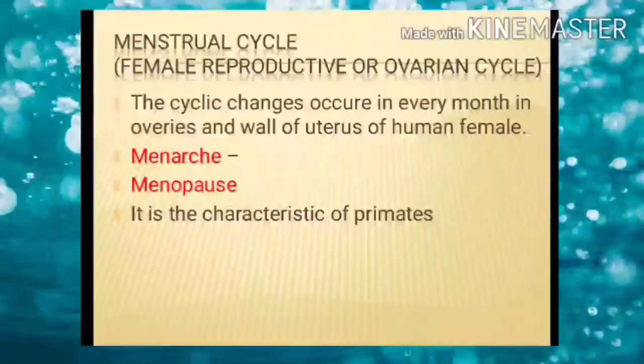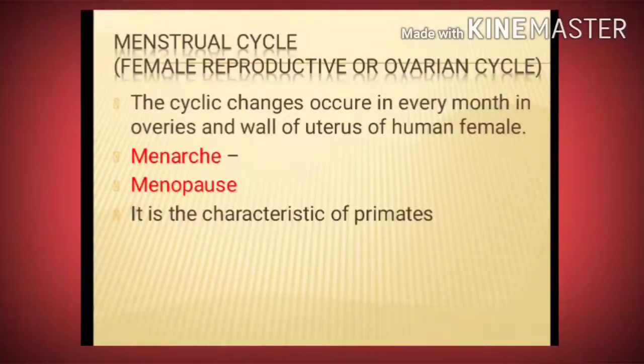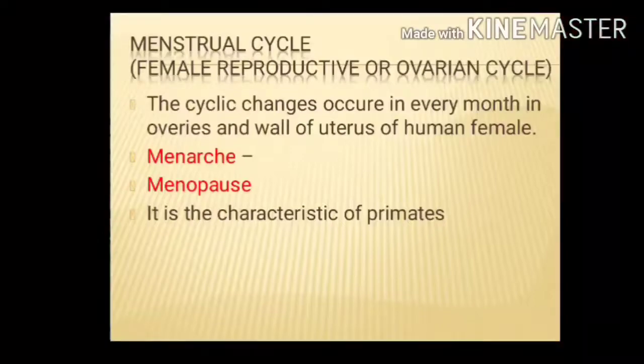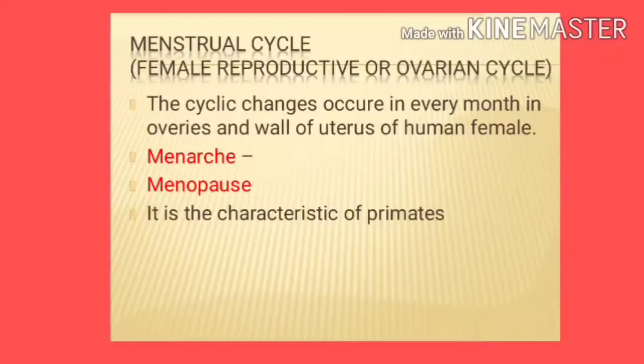The cyclic changes that occur every month in the ovaries and wall of the uterus of the human female from menarche to menopause are known as the menstrual cycle, or the female reproductive cycle. Now, what is menarche? Menarche means the age of the female at which the menstrual cycle starts. And menopause is the age of the female at which the menstrual cycle stops. The time between menarche and menopause is called the menstruation timing.